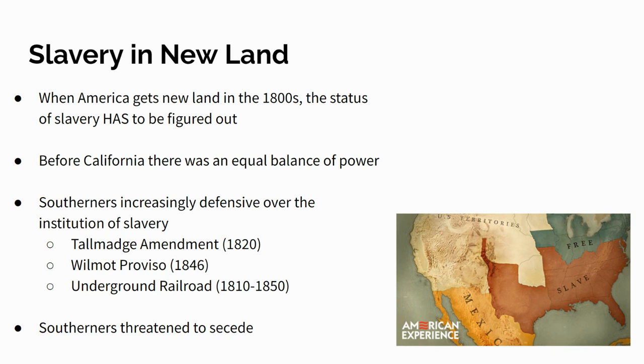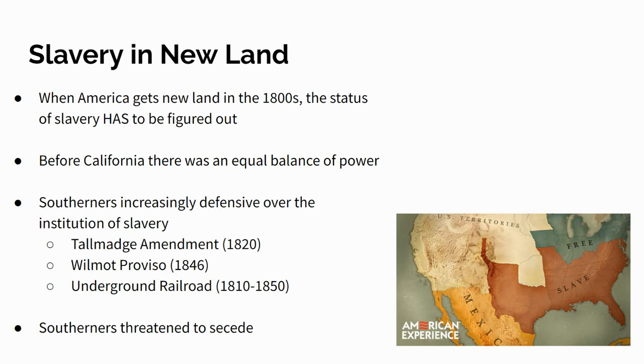So the South, again, is afraid. And then I'm sure you've heard it before, but the Underground Railroad, where a lot of people in the North are helping slaves escape. And there's a route for slaves to escape either north to the northern states or to Canada or even sometimes south to Mexico. And so all this stuff is very threatening to the South.